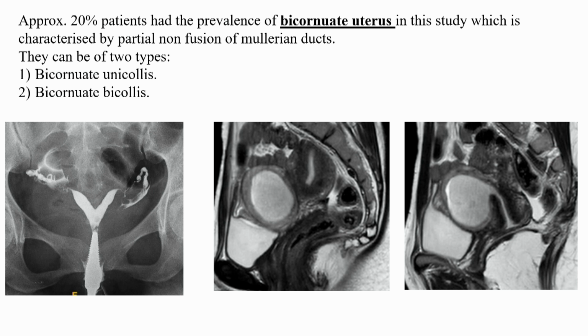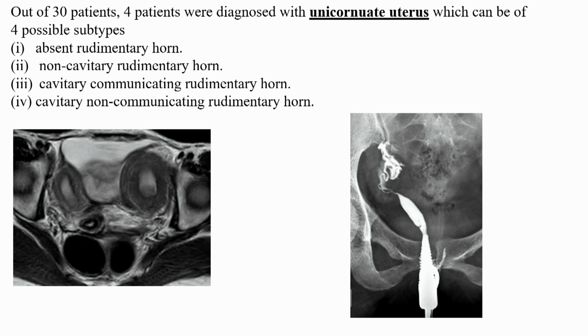This was the actual T2 image. This was a normal uterus which was seen communicating with the cervical canal, and this was a rudimentary horn which was far apart from the normal uterus. And this is the HSG image in which a single horn was seen. The 3 patients also had arcuate configuration of uterus. However, they were compatible with normal pregnancy and delivery.